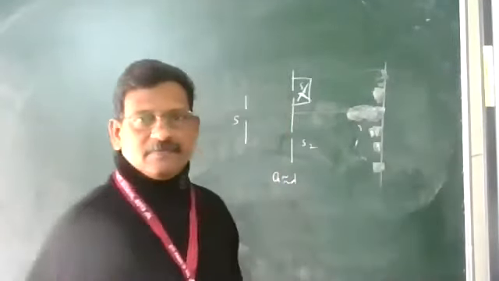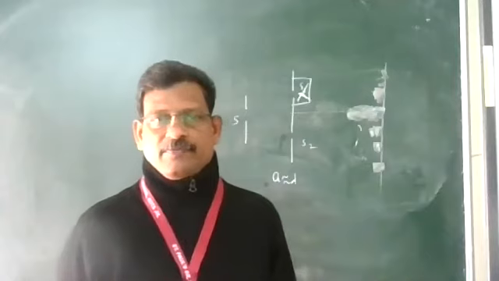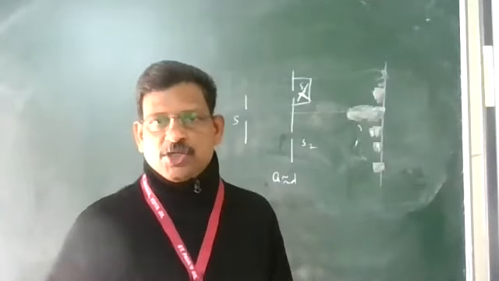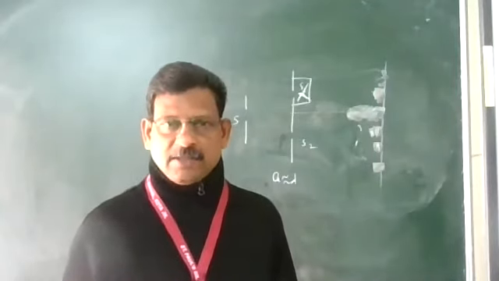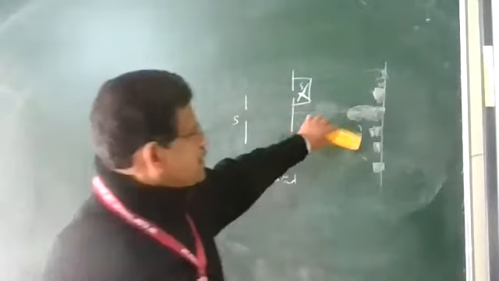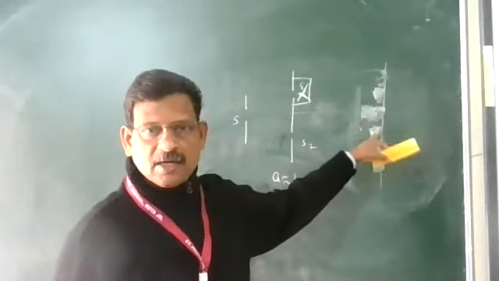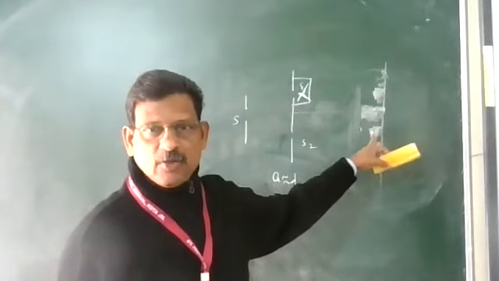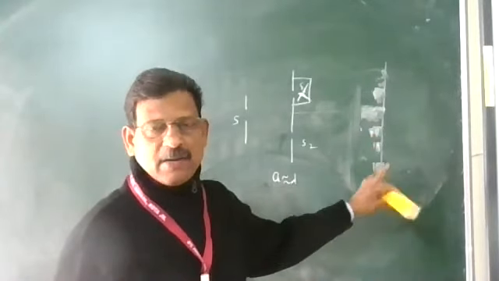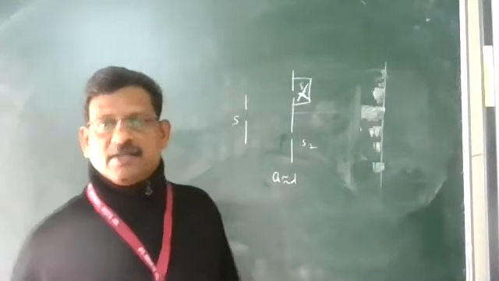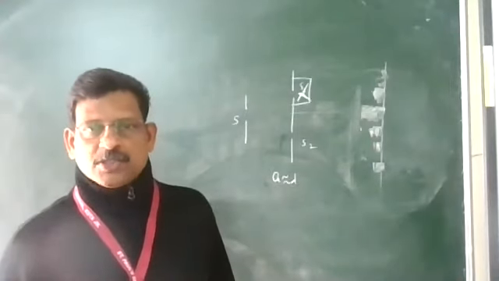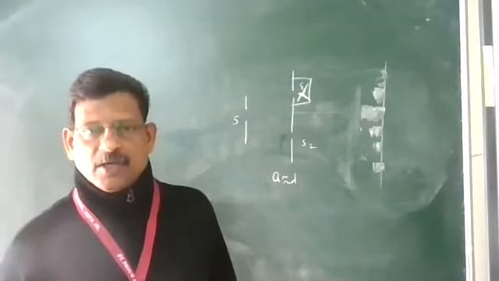So all bright bands are not of equal intensity in diffraction. This kind of pattern will be observed.